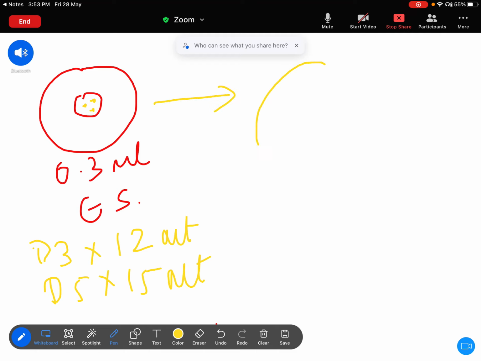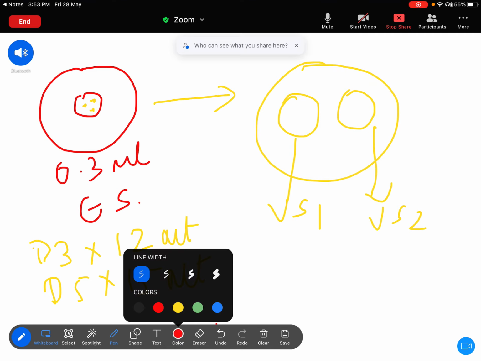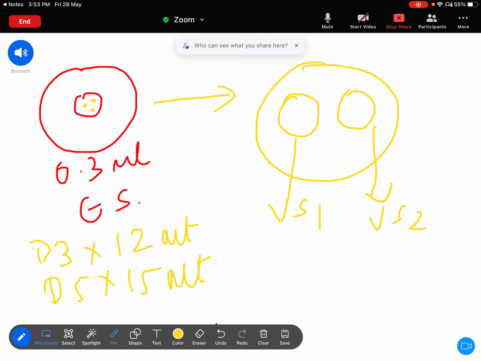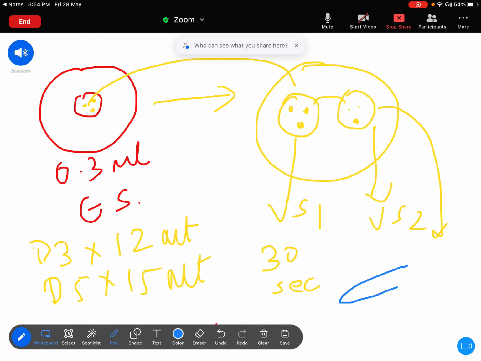Then meanwhile you have to make another dish which contains VS1 and VS2. Then what you have to do is take the embryos from here, put them in the VS1 for 30 seconds, from VS1 to VS2 30 seconds, and from VS2 you have to load the sample on the cryolog. So here you have to load the sample and then put it back into liquid nitrogen.